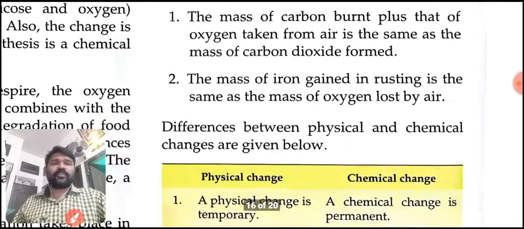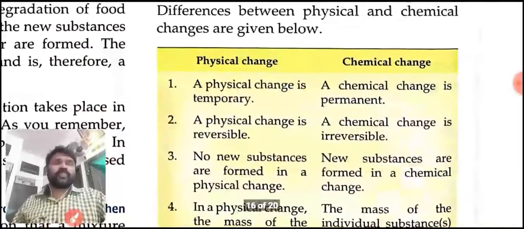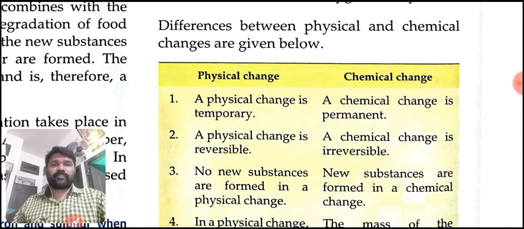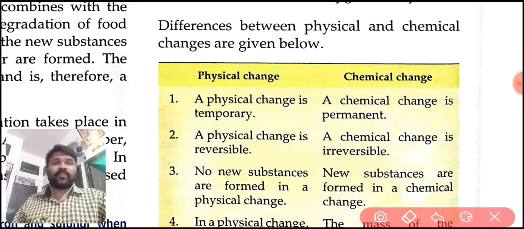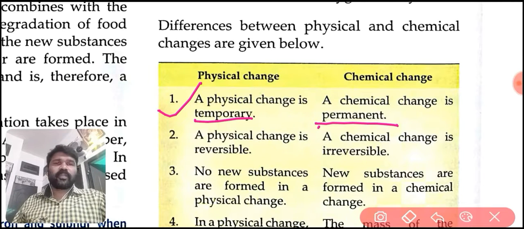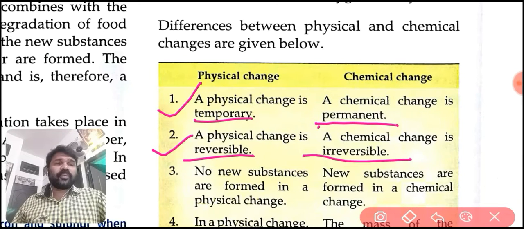Okay, students. Now we are going to discuss one important table here: differences between physical and chemical changes. First, a physical change is temporary, but a chemical change is permanent. Second, a physical change is reversible, while a chemical change is irreversible.